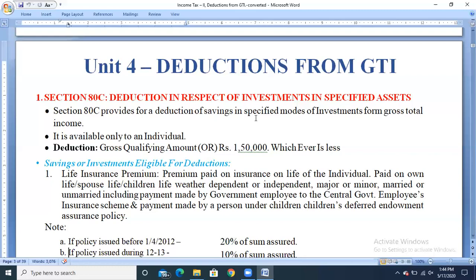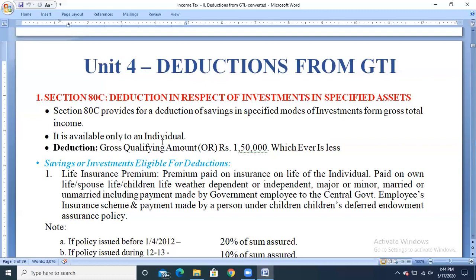Means the income which has been earned by the assessee either in the form of salary, house property, business or profession, capital gains or other sources. That income has to be deposited, or they need to make the investment on a specified asset. Then only the assessee is eligible to claim the deduction under section 80C. So they have clearly mentioned that the investment or the amount has to be made only from the gross total income.